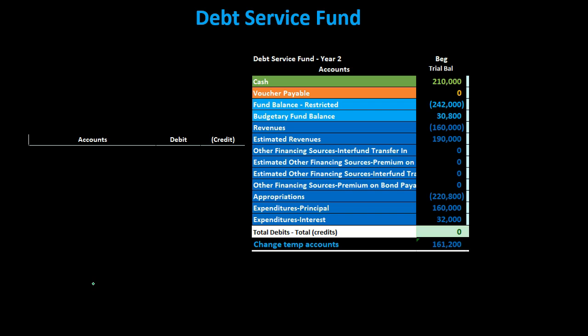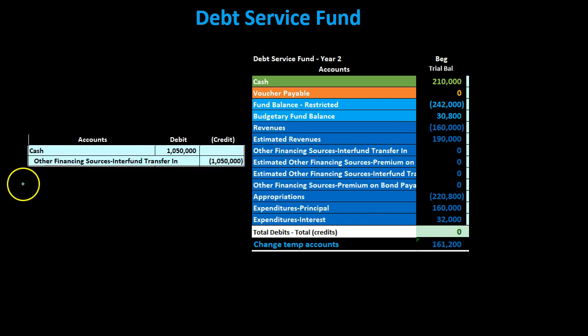What about the debt service fund? Well, within the debt service fund, we're going to have the transfer from the capital project fund into the debt service fund now to help finance whatever financing we need to be done within the debt service fund for debt that was set up for the capital project. So we're going to increase the debt service fund by the cash of the $1,050,000 that was transferred from the capital project fund. The credit then is going to other financing sources, inter-fund transfer in, as opposed to other financing uses as it was on the other side of the capital project fund.